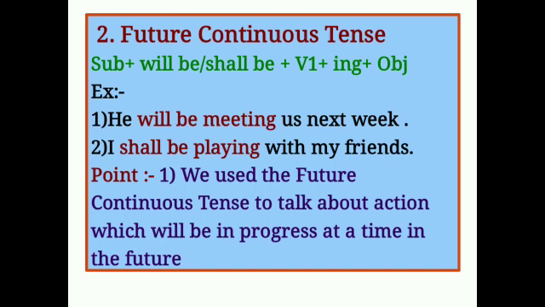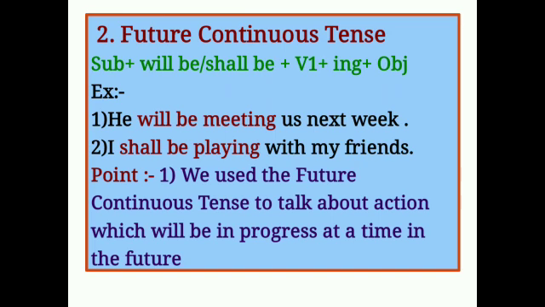Second tense, future continuous tense. Structure: subject plus will be or shall be plus V1 plus ing plus object. For example, he will be meeting us next week. Second example, I shall be playing with my friends.